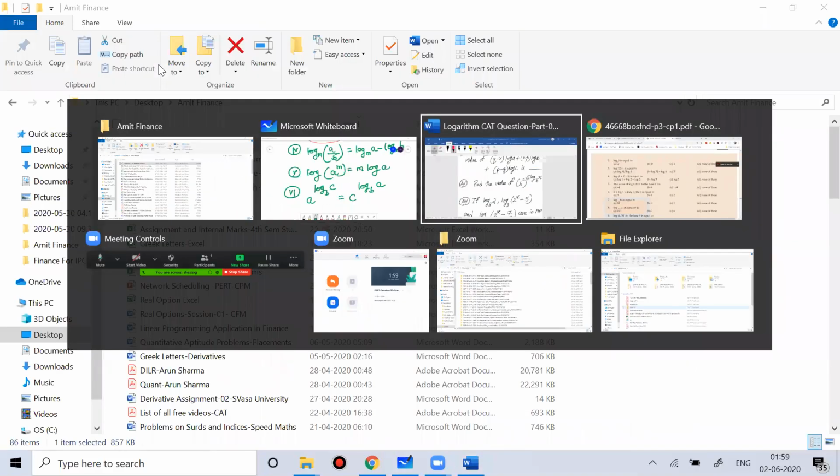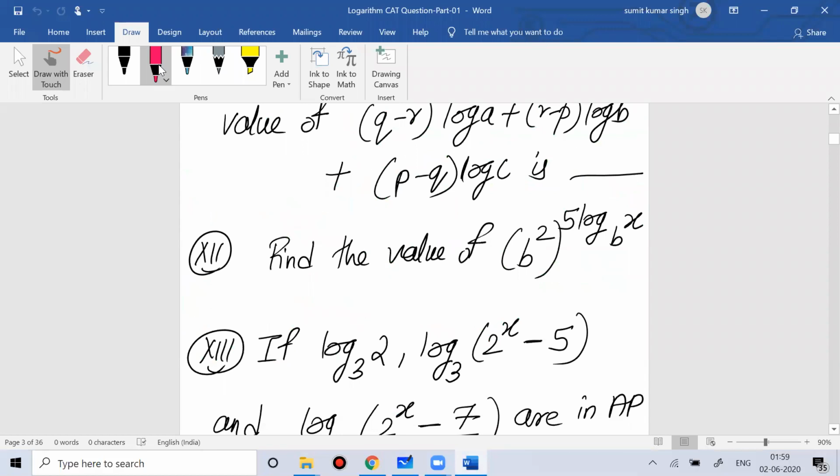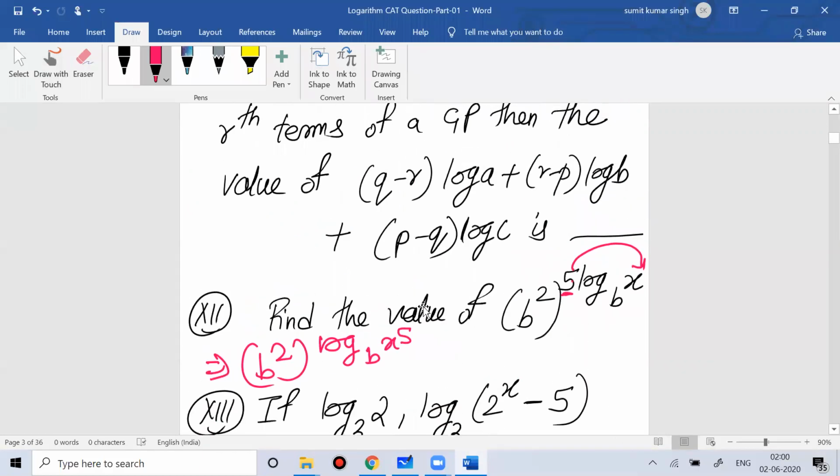Suppose this is the question. How will you express this number? This is b square, so this will be log of base b. This is 5, so you can bring this 5 to this side and it will become x to the power 5. Okay, so you can do that work. Now ultimately you can write this number as x to the power 5 log base b square.